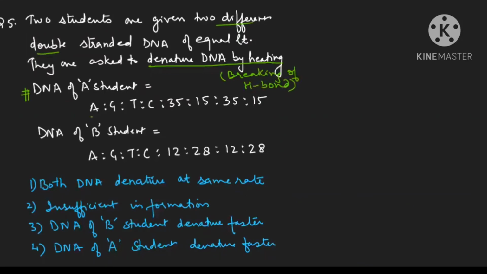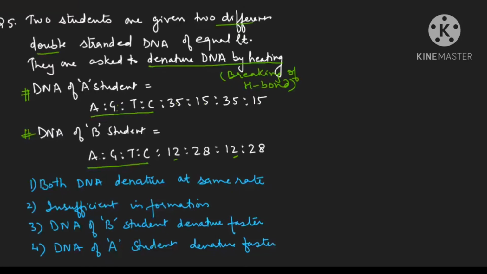Now see, this is the DNA of student A. This is a sequence given to us, ATGC. So A is 35, G is 15. Same is C also. You just have to remember this. Now this is the DNA of B given to you. AGTC sequence is this way only, but if you see here, adenine is only 12, thymine is also 12. Now, how to solve such type of questions?